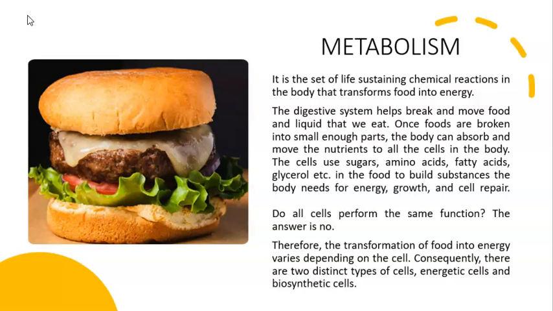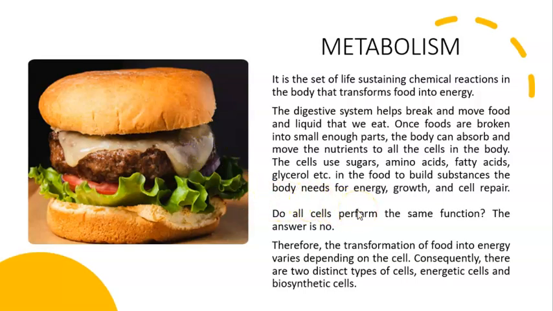The cells in the body are going to use amino acids, fatty acids, sugars, and glycerol that are found in the food to build substances the body needs for energy, growth, and repair. Obviously, carbohydrates are going to come, for example, from the bread. Proteins are going to be obtained from the meat, and triglycerides, fats, are going to be obtained from the cheese, for example. However, do all the cells perform the same function?